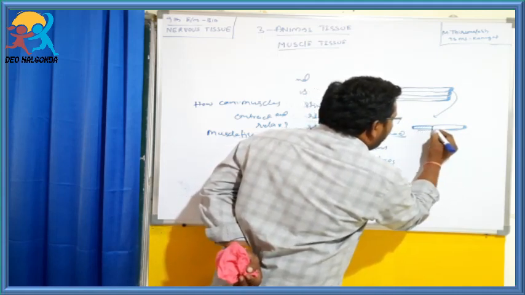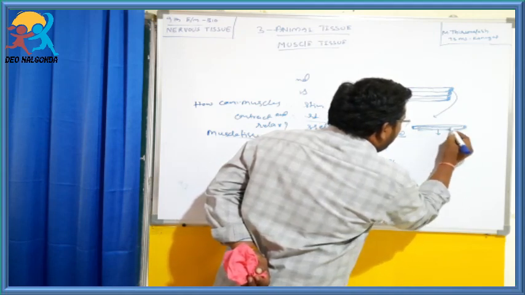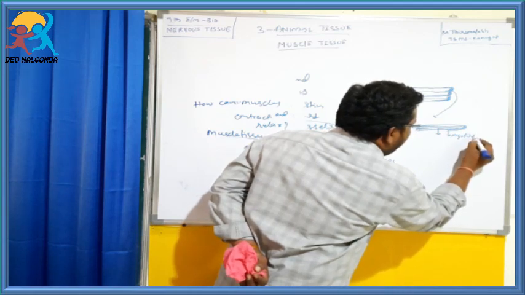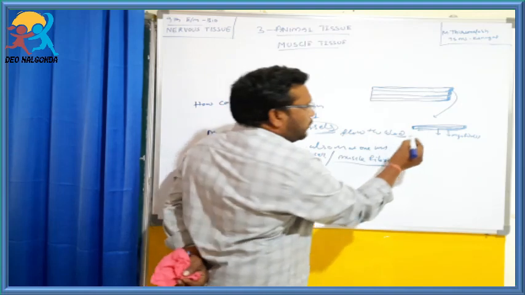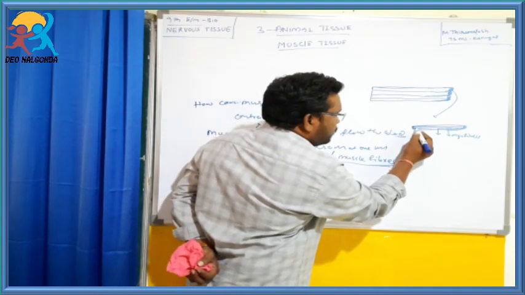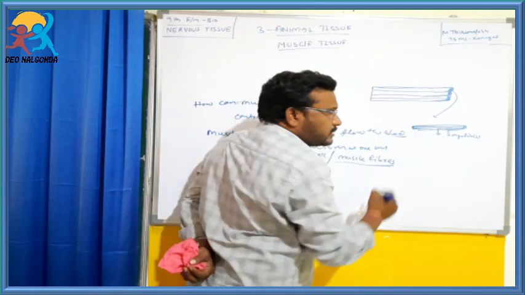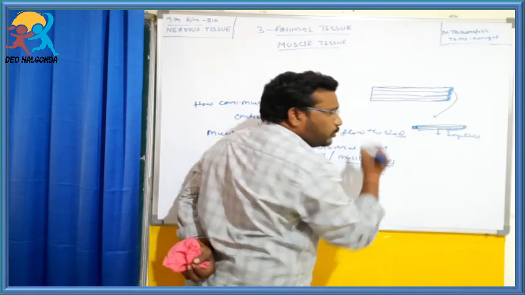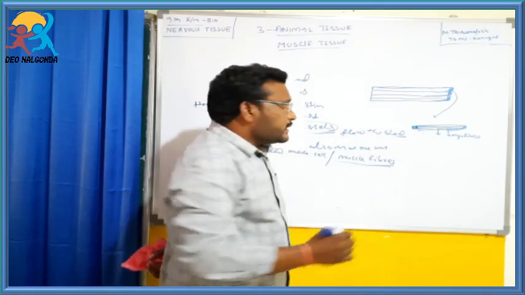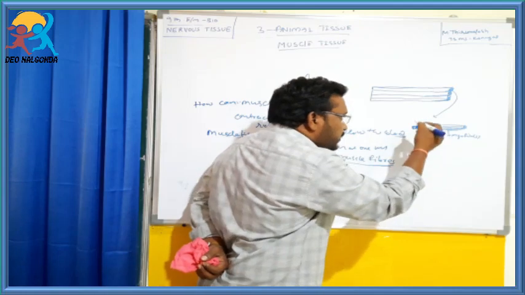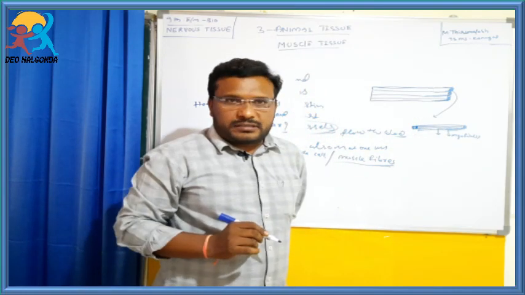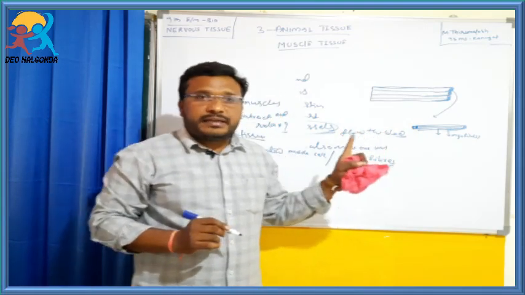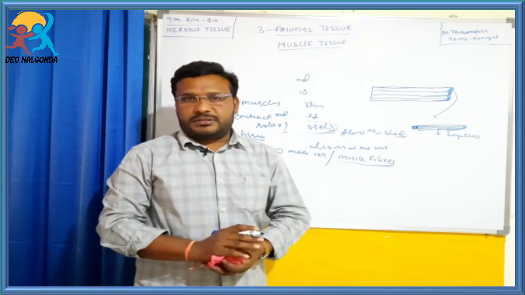Each muscle fiber or muscle cell is made by a number of thread-like projections called myofibrils. The myofibrils show dark and light bands. Due to the contractile proteins, actin and myosin, present in the myofibrils, they show these dark and light bands.